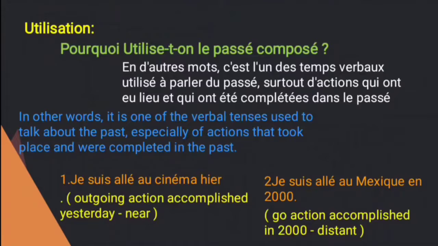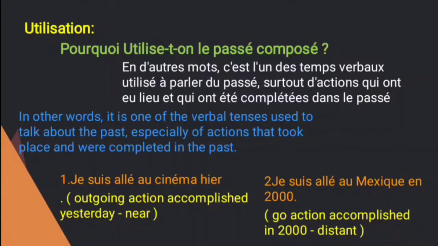So it means, in other words, it is one of the verbal tenses used to talk about the past, especially actions that took place and were completed in the past. So this is the usage of the past tense.